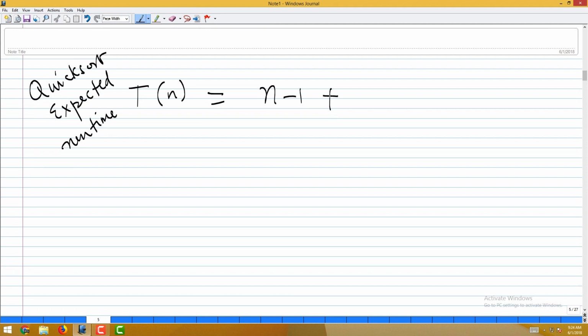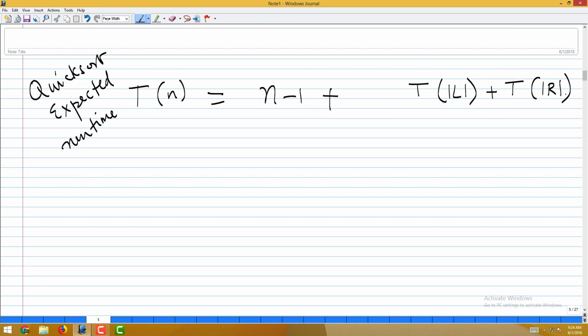Now, you are recursively solving the problem on the left side and the right side, right. So, it will be T of whatever the size of the left side is plus T of whatever the size of the right side is, after your partitioning. But the important thing is this left side and right side are random variables.